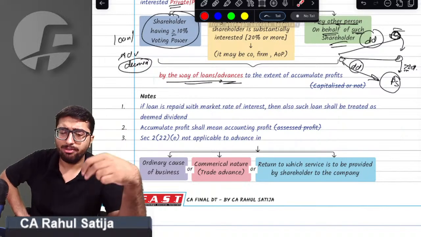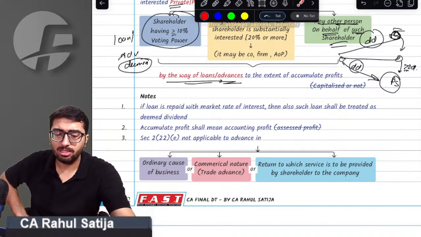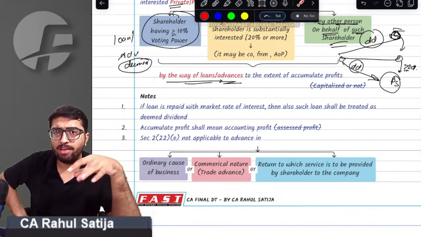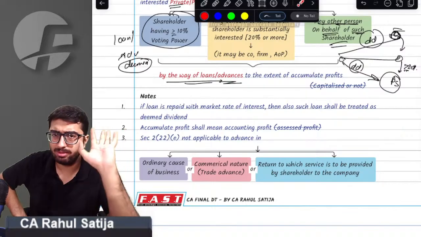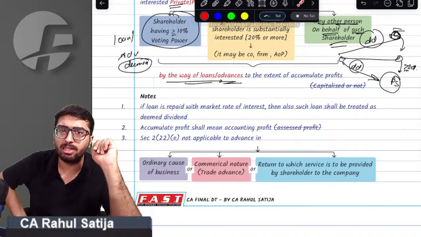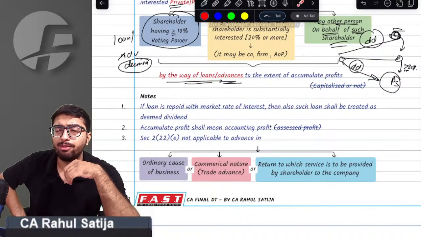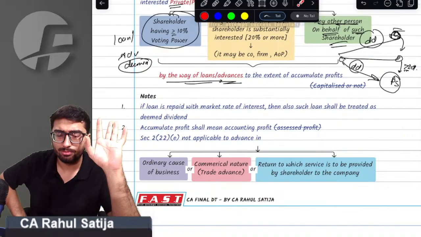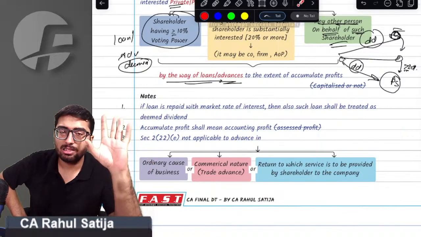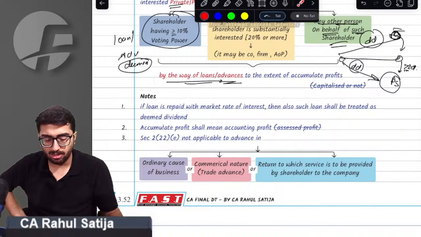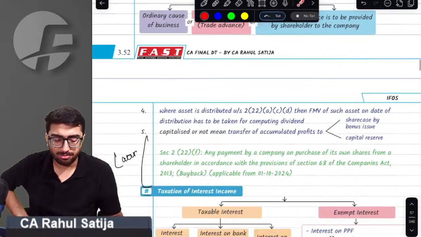So what I am saying is, if any loan or advance is given to a shareholder having 10% or more voting power, it shall be deemed dividend. But sir, in case of three advances, it will not be deemed dividend. What are those three advances? The provision says if the advance is of a commercial nature, if the advance is in the ordinary course of business, or if it is an advance in return for which the shareholder is bound to give certain services, then it shall not be considered as deemed dividend.